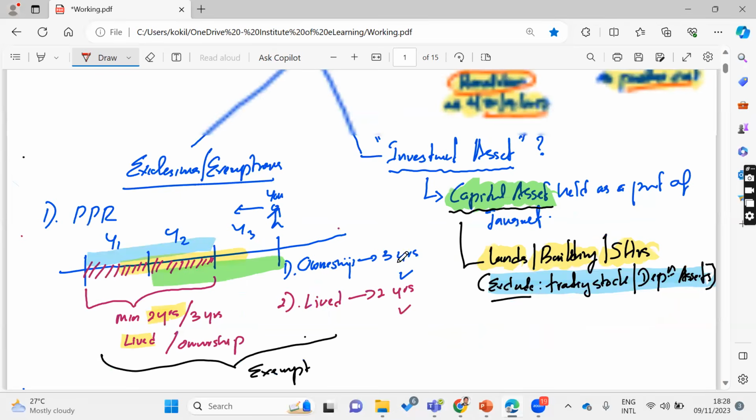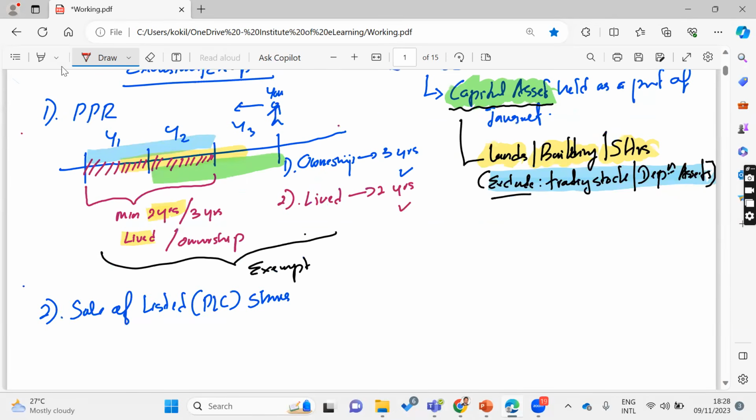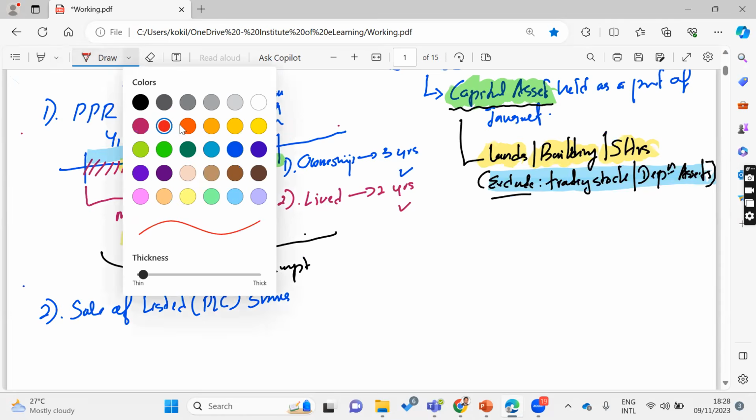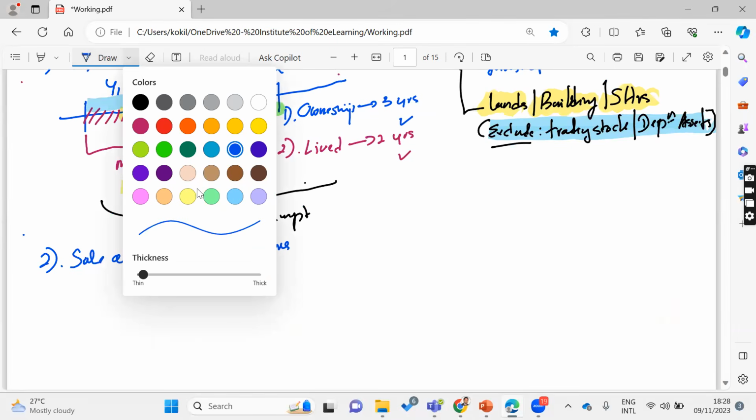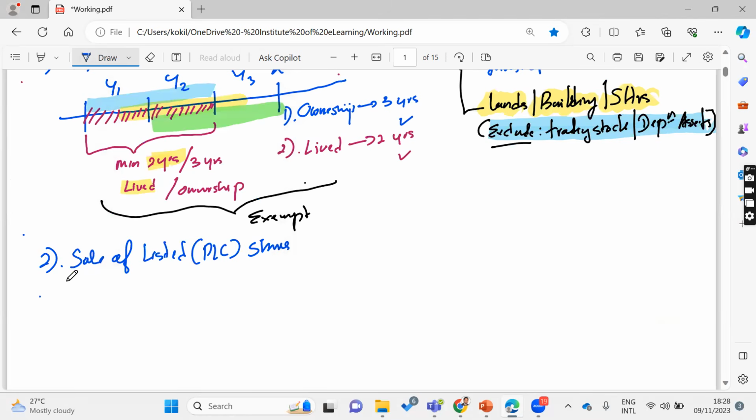Right. Then the second exemption we also discussed. The third exemption, what is that? The third exemption is if your capital gain is less than 50,000 per transaction or less than 600,000 annually.